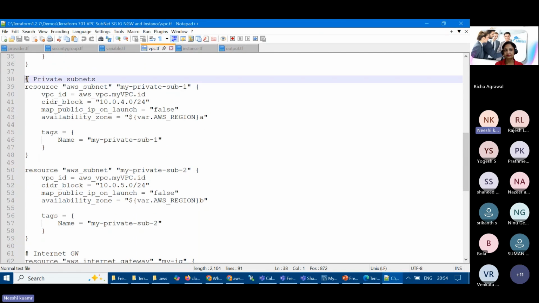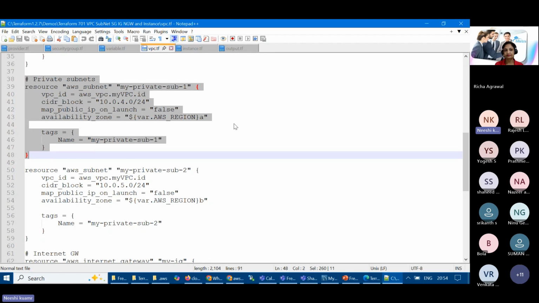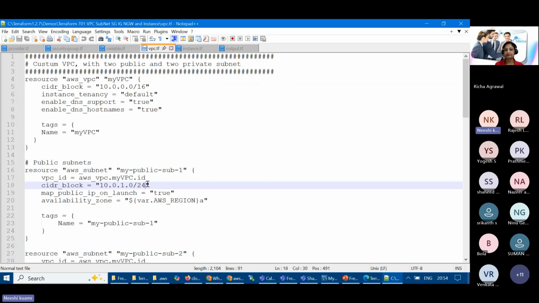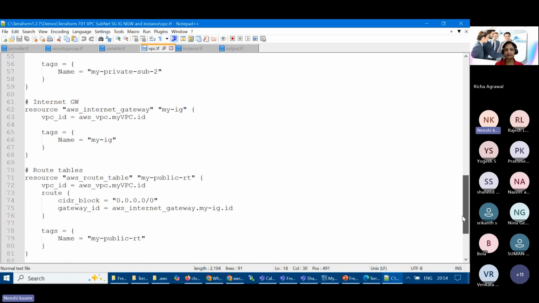Similarly, we have 2 private subnets, where the database and application servers will be created, and they will not be accessible publicly, right? But in a public subnet, we can create our Bastion server, we can create a web server and others, right? And then we have the internet gateway.